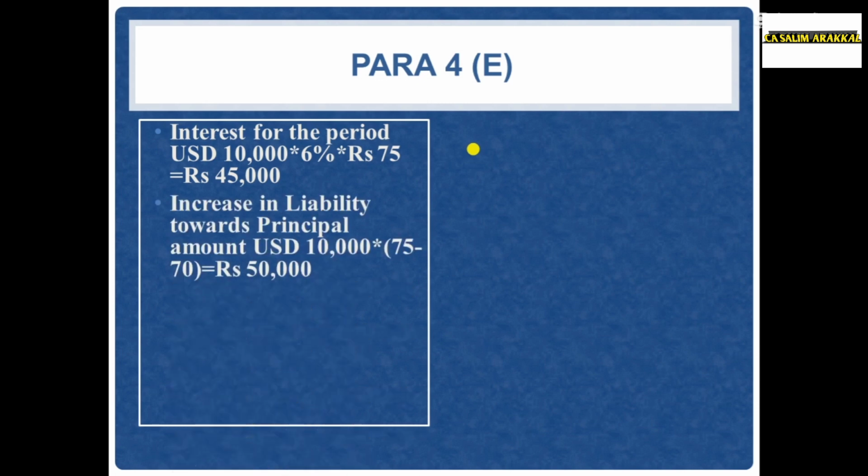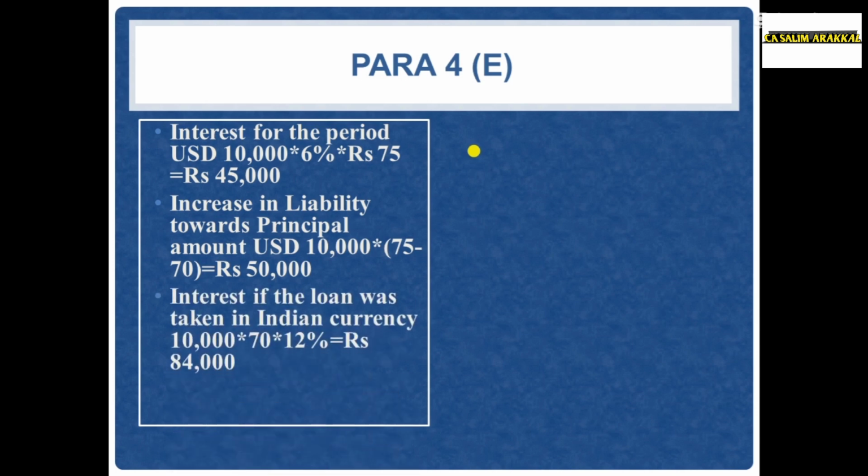Therefore, the liability increased. The liability is a monetary item. All monetary items will be translated by using the spot rate, that is 75. The liability is 10,000 US dollar. If we translate that at 75, there will be an exchange loss of rupees 50,000, that is 10,000 into 5 rupees.